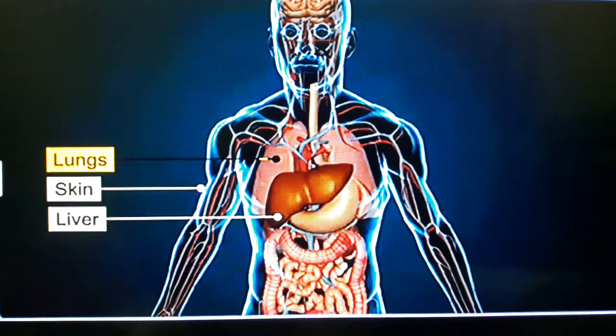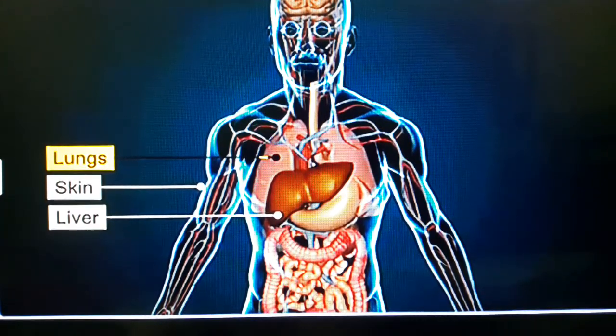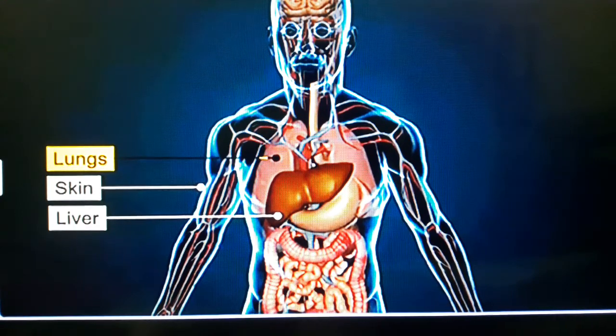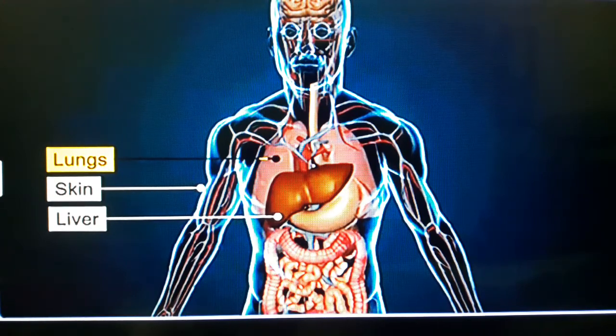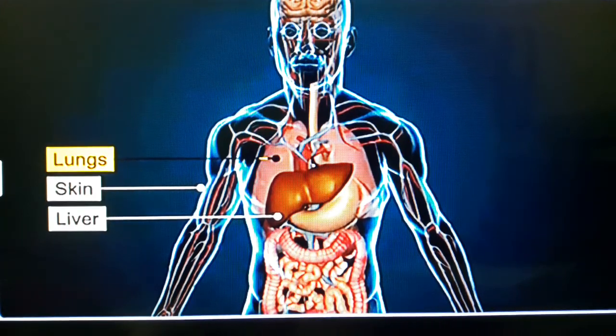So friends, let me repeat all these excretory organs of invertebrates. Protists like amoeba and paramecium: the excretory organ is the contractile vacuole. Porifera, sponges: individual cells excrete into the water canal system. Coelenterates like hydra: individual cells excrete into the surrounding water.